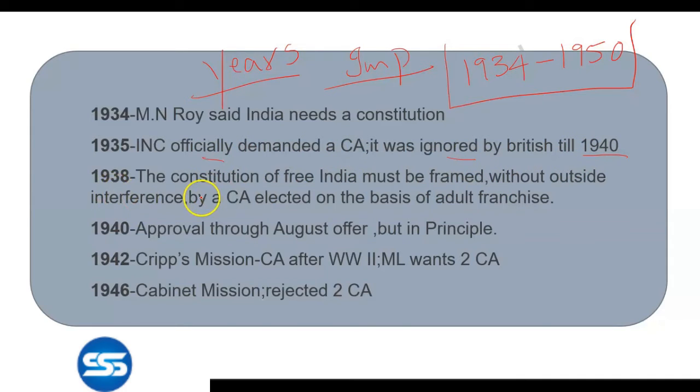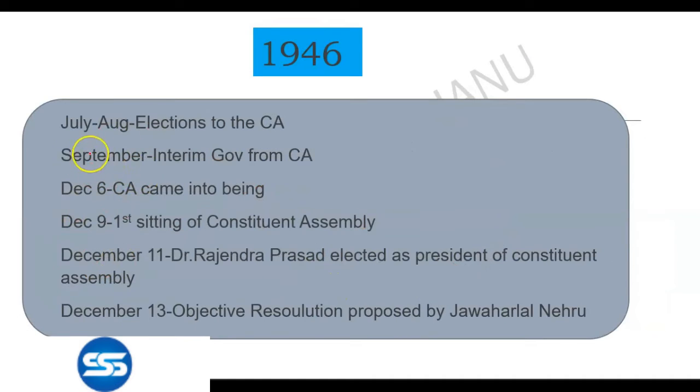Then in 1938, Jawaharlal Nehru made a statement, and in 1940 the August Offer came, which approved the demand of Constituent Assembly, but it was in principle only. 1942, Cripps Mission: they promised a Constituent Assembly after World War II. Muslim League wanted 2 Constituent Assemblies, but in 1946 the Cabinet Mission promised to have the Constituent Assembly immediately, that is, the election was going to be held soon, but they rejected the 2 Constituent Assembly concept of the Muslim League. In 1946, July-August, the election happened.